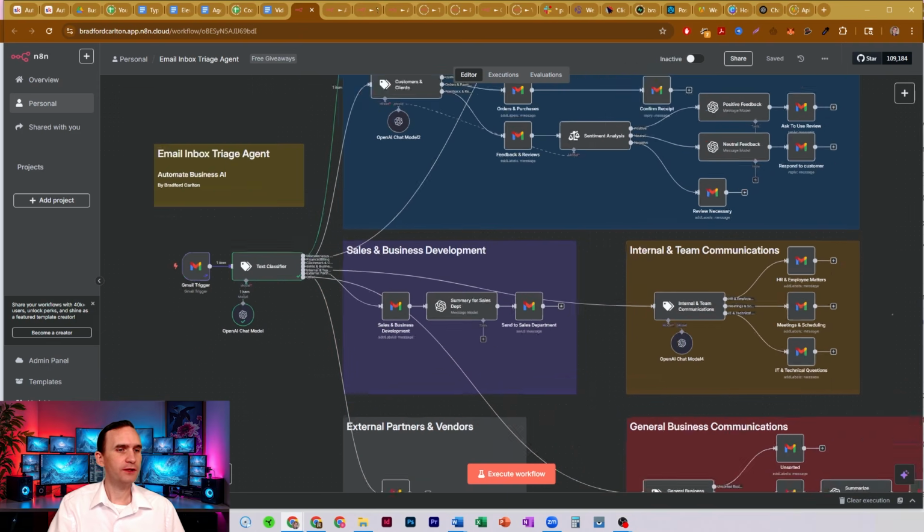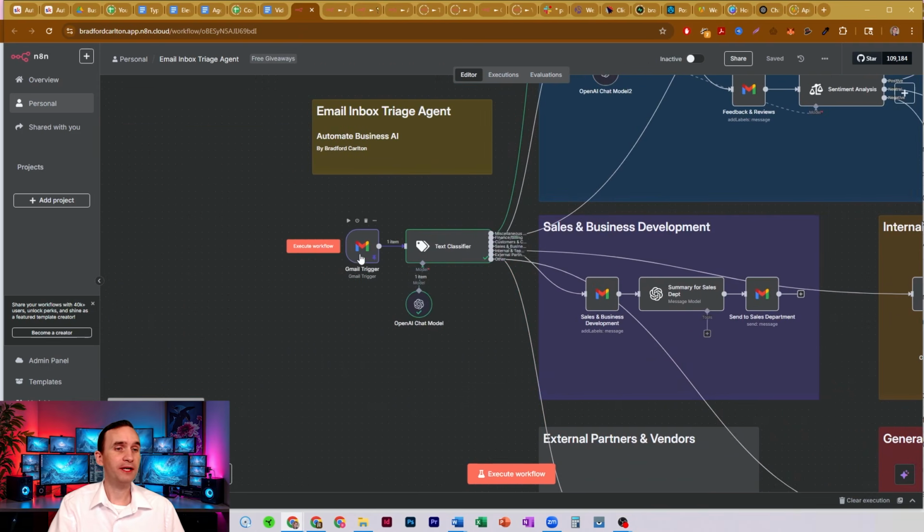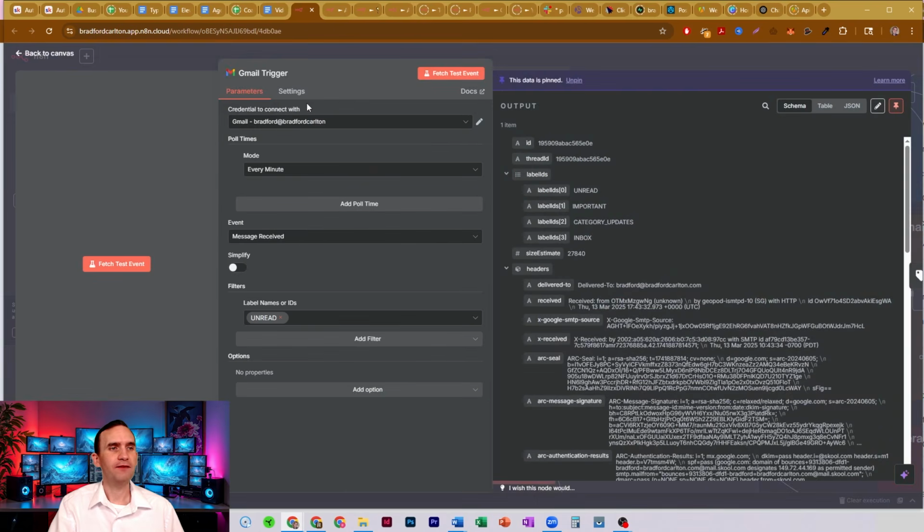What we're doing is we are using a Google Gmail trigger here. All right, and so I have my credentials set up. If you don't yet have your Google credentials set up, I have a link in the description below on how to set up all of those credentials.